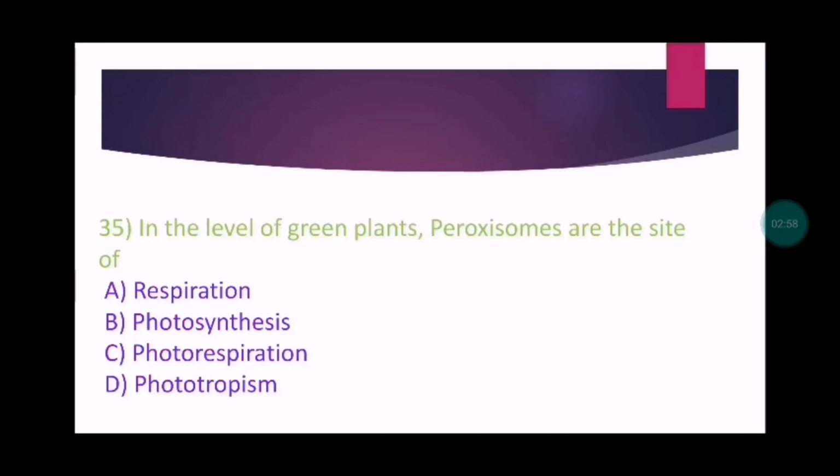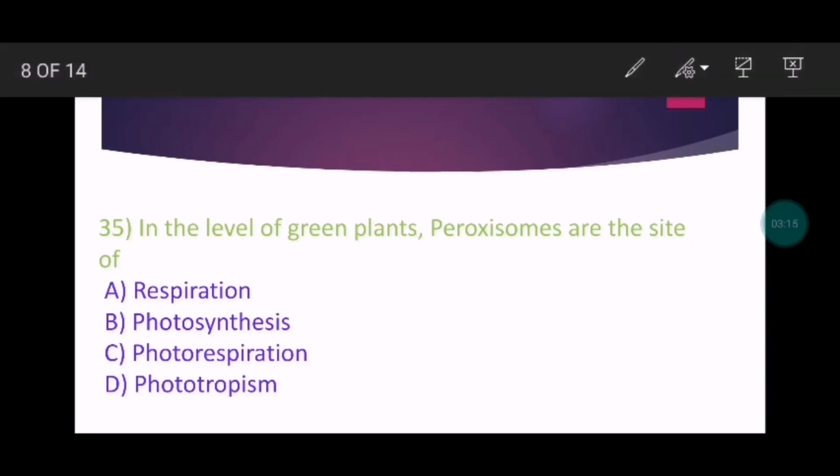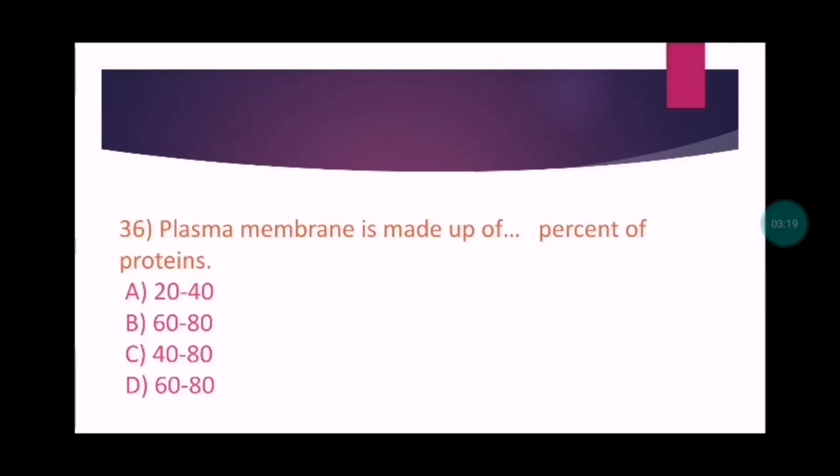In the cells of green plants, peroxisomes are the site of what? Respiration, photosynthesis, photorespiration, phototropism. Option number C, photorespiration. Let's move to next one.